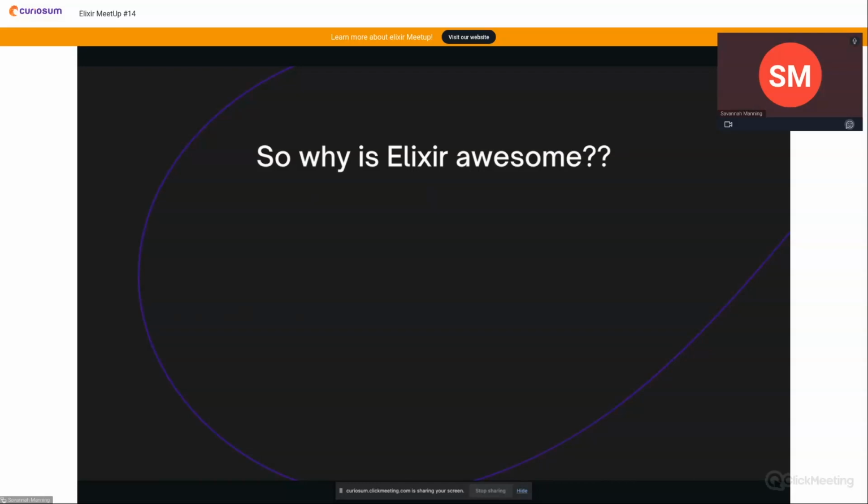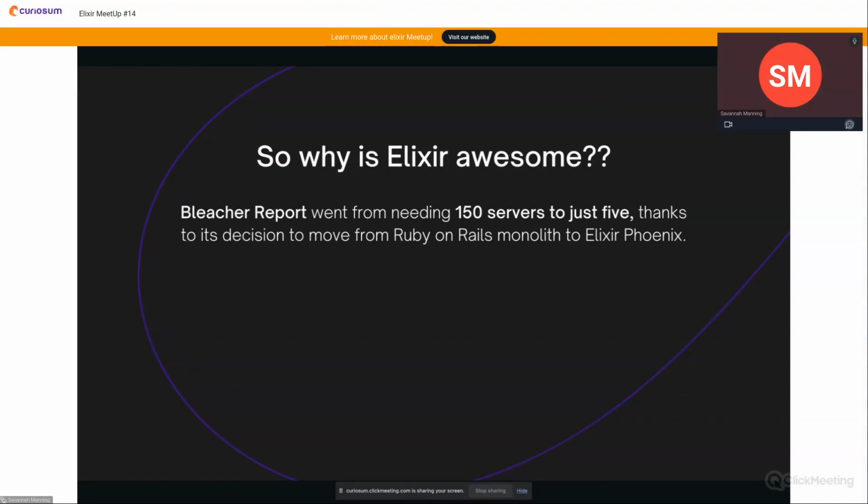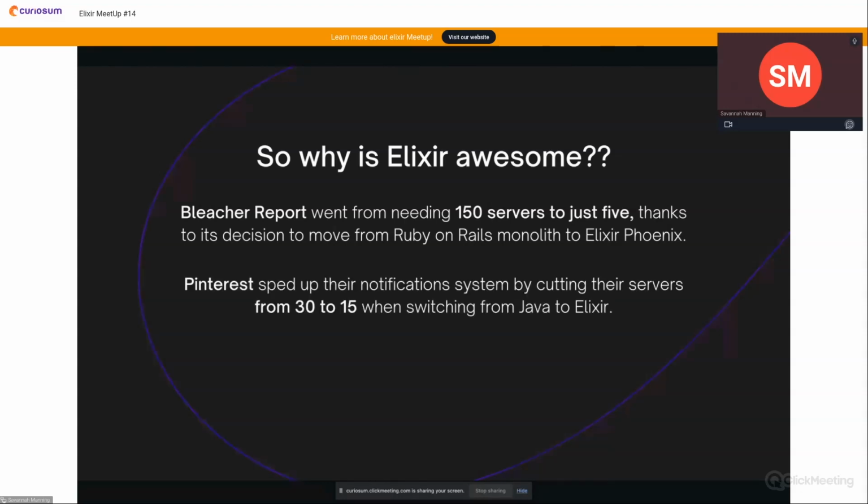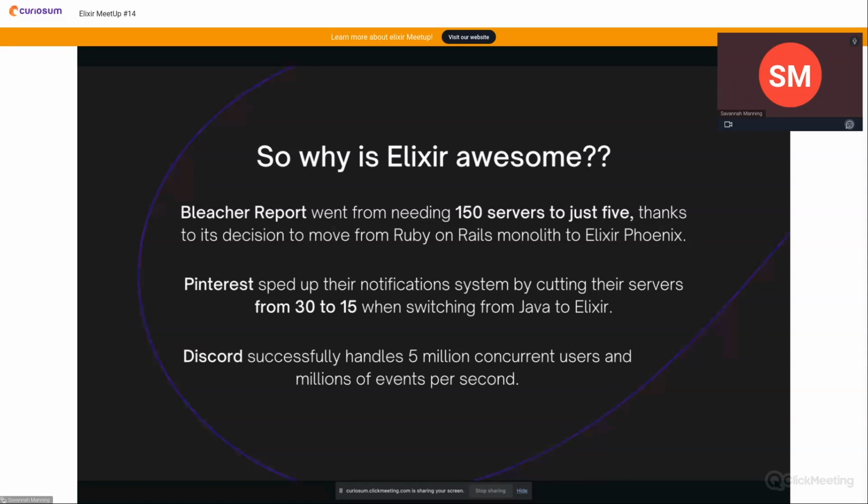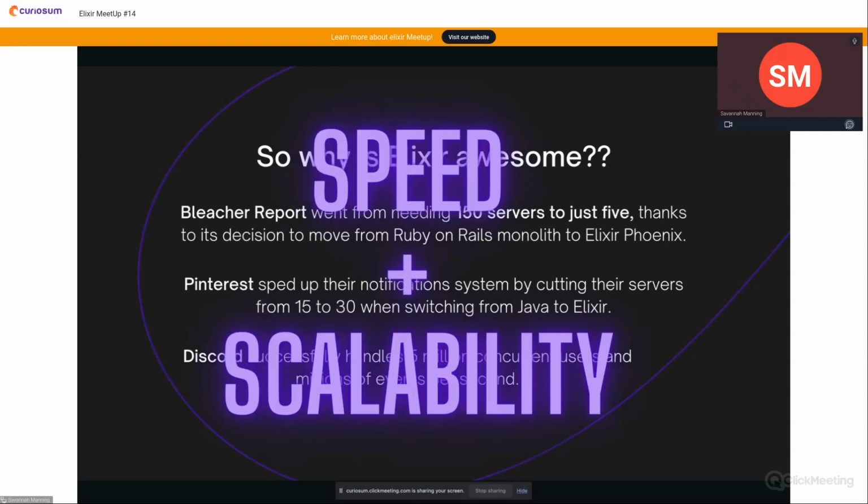So why is Elixir awesome? Well, I'll give you a few examples. Bleacher Report went from needing 150 servers to just 5 thanks to its decision to move from Ruby on Rails to Elixir. Pinterest sped up their notification system by cutting their servers from 30 to 15 when switching from Java to Elixir. Discord successfully handles 5 million concurrent users and millions of events per second. And yes, they use Elixir. So there's a trend here. It's speed and scalability. These are definitely two of the biggest things that make Elixir really rad for what it is.